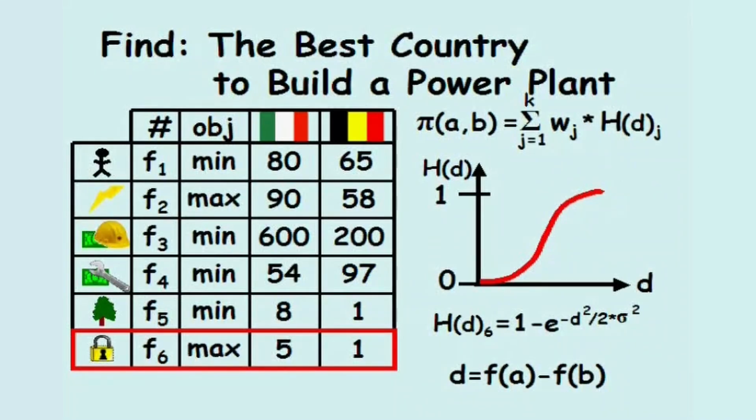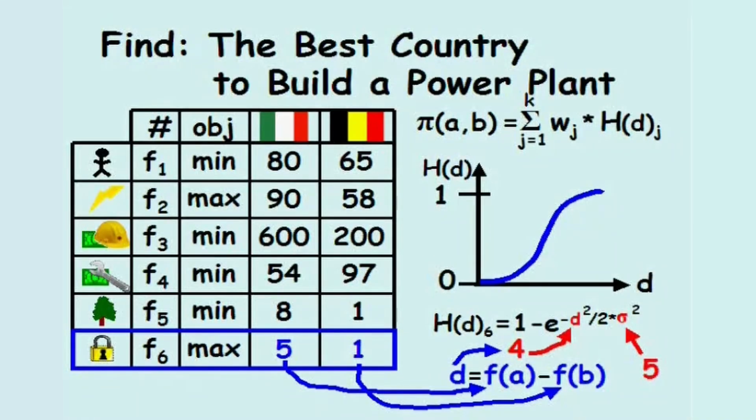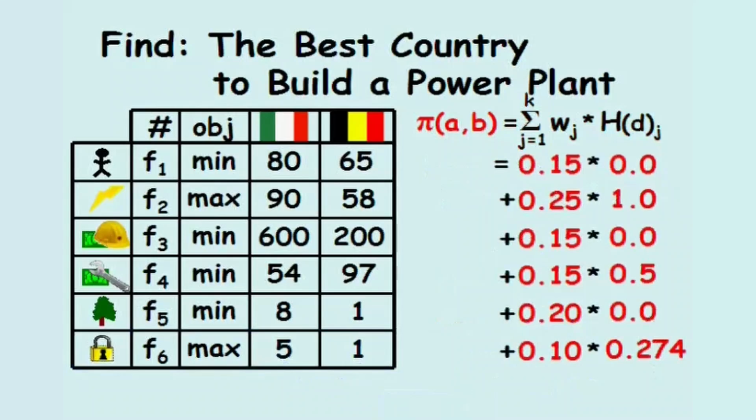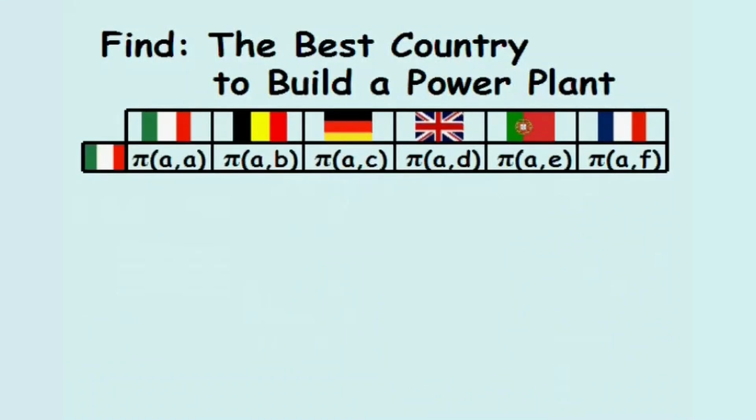Lastly, the Gaussian preference relationship is evaluated by plugging in 4 for the deviation and 5 for sigma, and h of d sub 6 equals 0.274. Returning to our equation for pi AB, the weights are multiplied by the preference relationship values, and the pi AB value equals 0.352. The value of 0.352 is inserted in for pi AB.